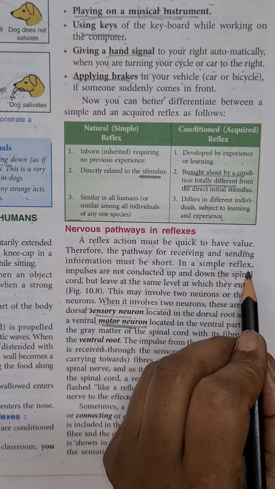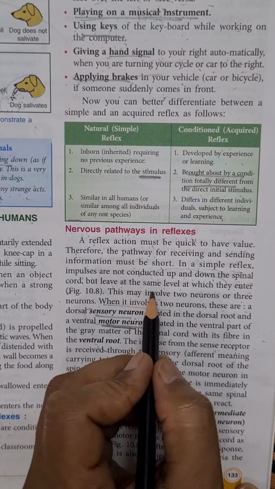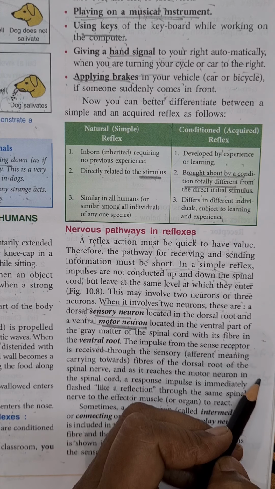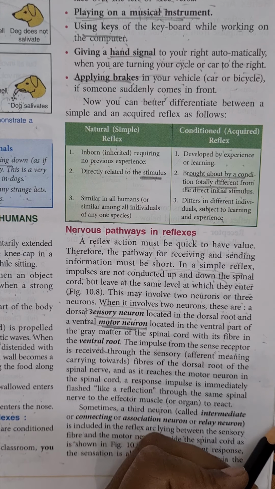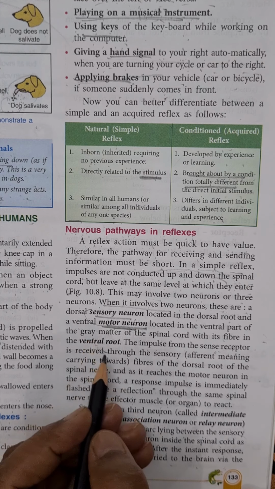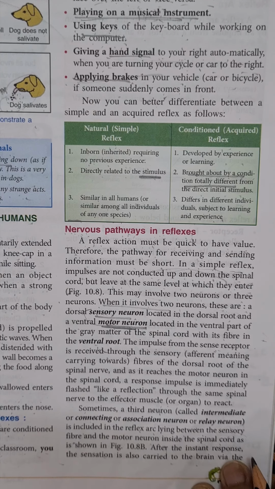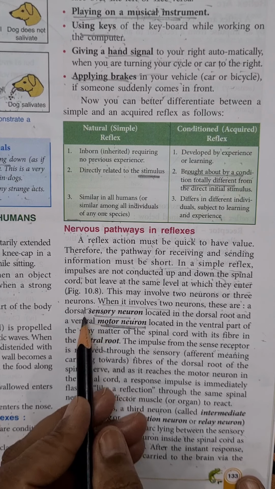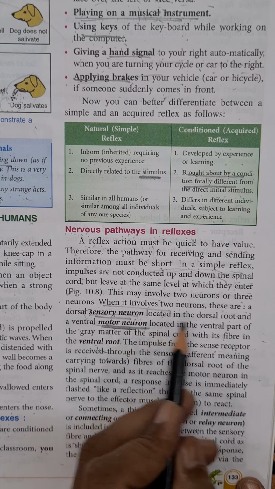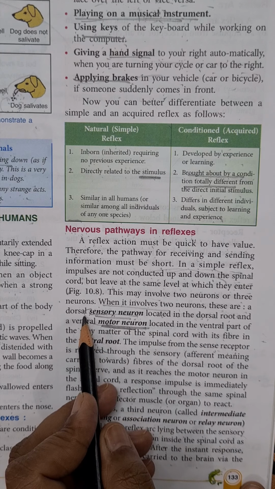In a simple reflex, impulses are not conducted up and down the spinal cord, but at the time it enters the spinal cord, at the same time it leaves the spinal cord also. So for the shortest pathway, sometimes there is involvement of two neurons, that is sensory and motor neuron, and sometimes there is involvement of three neurons. If only two neurons are involved, then those are sensory neuron and motor neuron. Sensory neuron is located in the dorsal root, which carries impulses from the sense organ to the spinal cord.